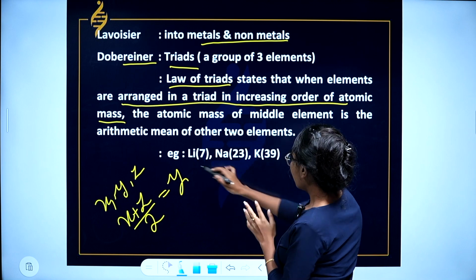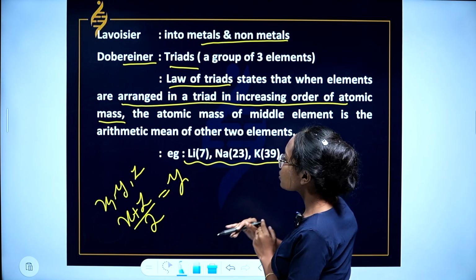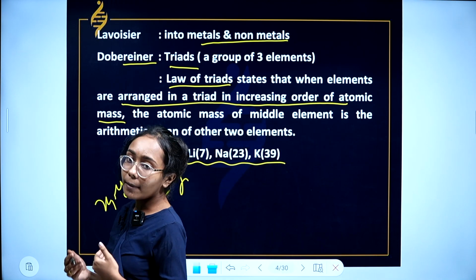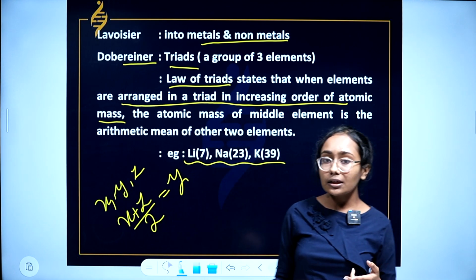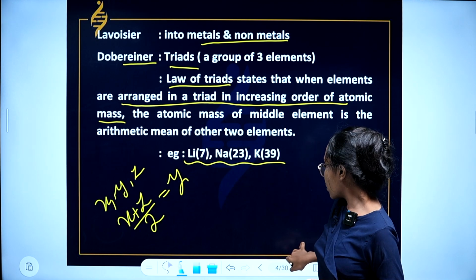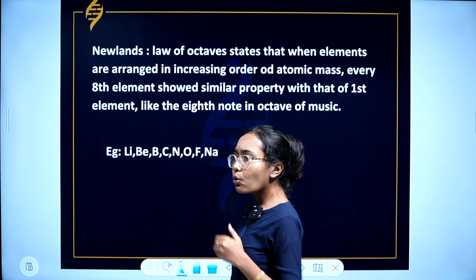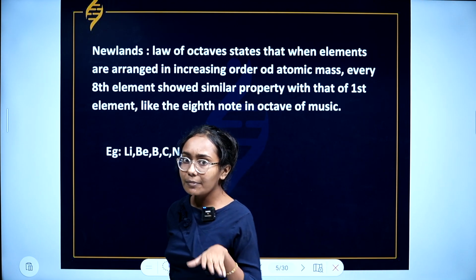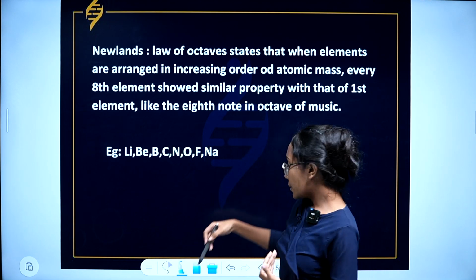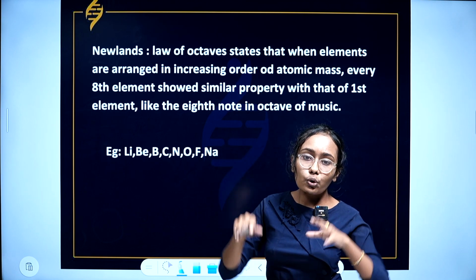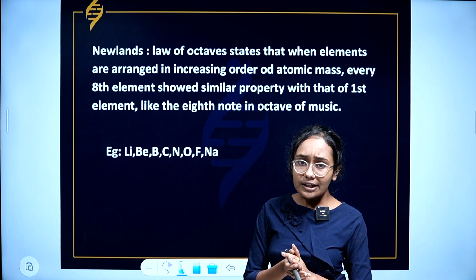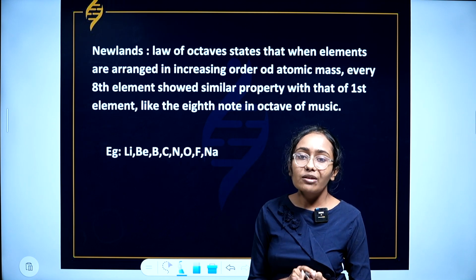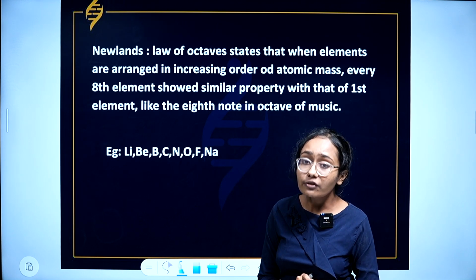Hope it's clear. One example is given here: lithium, sodium and potassium. When I add the atomic mass of lithium and potassium and divide it by 2, or I take the mean, I get the atomic mass of sodium. But this law, the law of triads, is actually a failure because the scientist was not able to arrange all the elements according to that law.